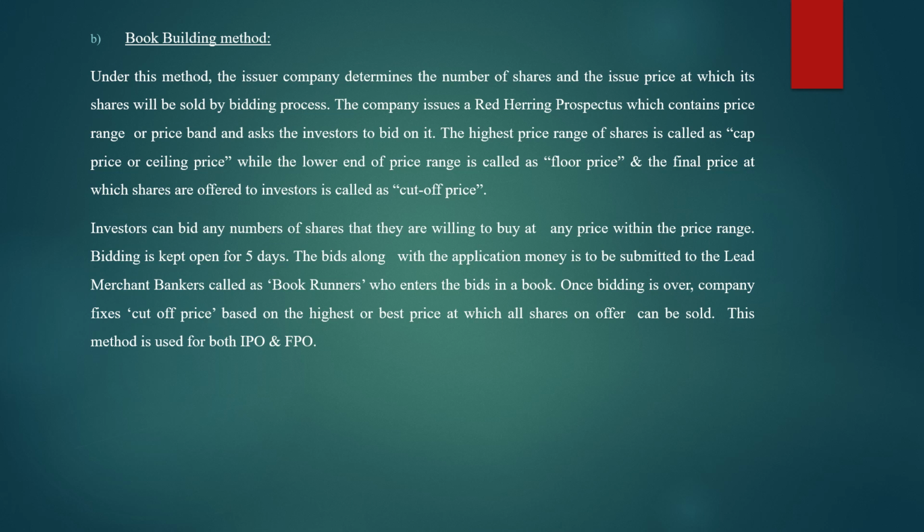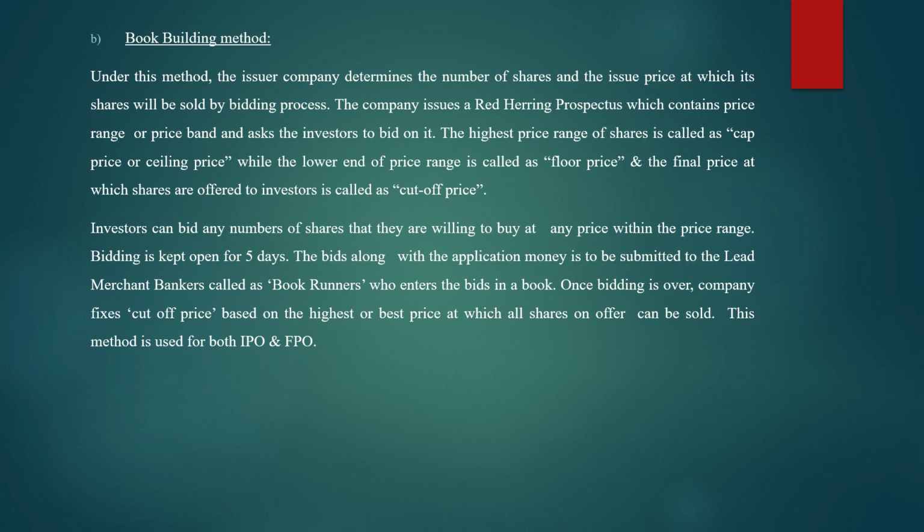It means, if the company says that the price range or the price band is between rupees 15 to rupees 120, okay, this is just an example for your understanding purpose. If the company says the price range is from rupees 15 to rupees 120, then I have to bid for my 100 shares within this price range only. So within rupees 15 to rupees 120, I can bid for my shares. Okay.